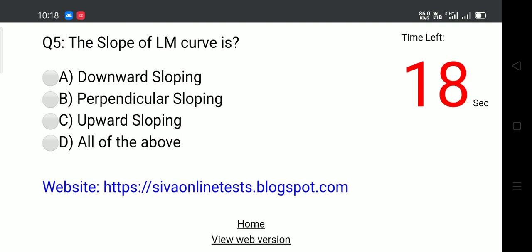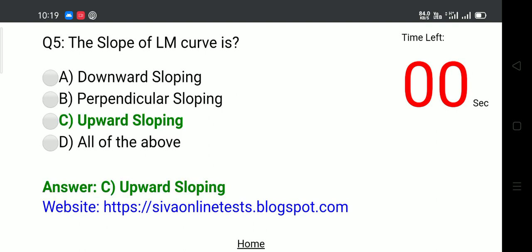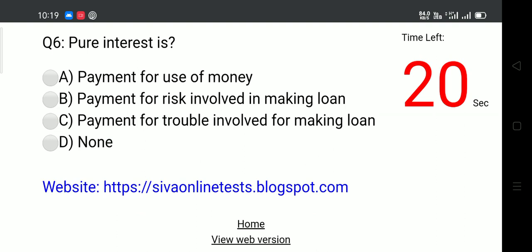Question 5. The slope of LM curve is. Options. A. Downward sloping. B. Perpendicular sloping. C. Upward sloping. D. All of the above. Answer. C. Upward sloping.